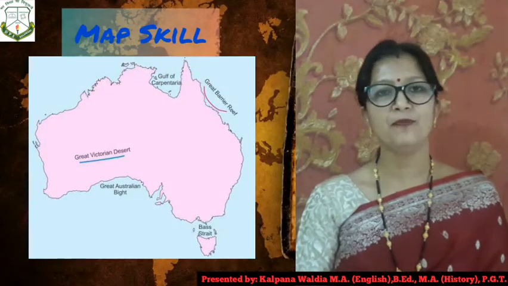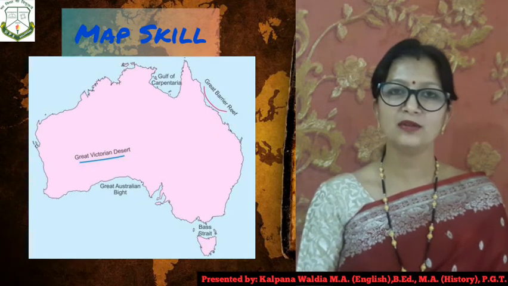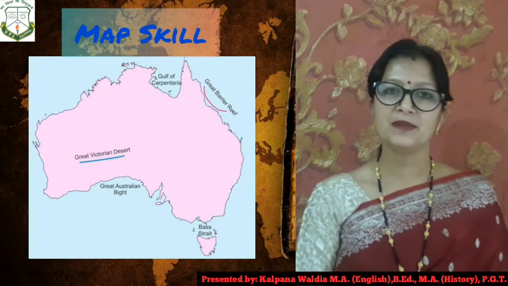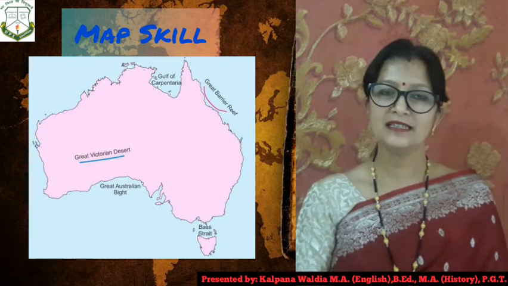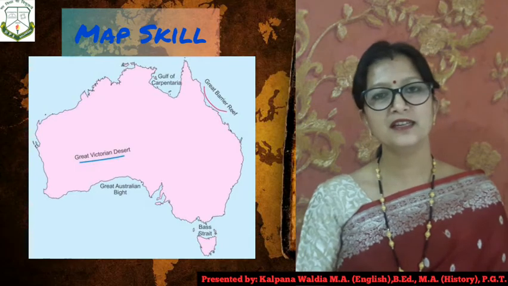After discussion of the pattern of writing long question answers and important questions in the long question answers, now we are proceeding towards the map skill. Children, map skill is again very much scoring and easy to attempt. So let's understand how to do map work and what are the important questions related to the chapter.